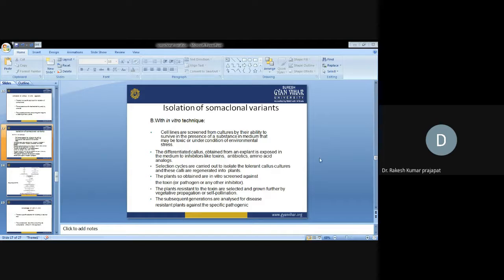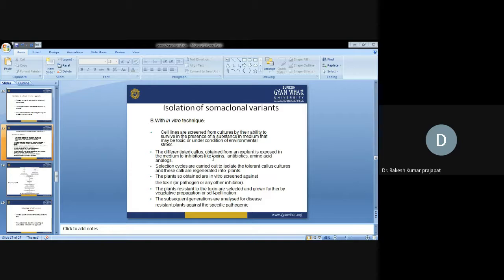So the differentiated callus obtained from an explant is exposed in the medium to inhibitors like toxins, antibiotics, and amino acid analogs. Selection cycles are carried out to isolate the tolerant callus culture, and these calli are regenerated into plants.